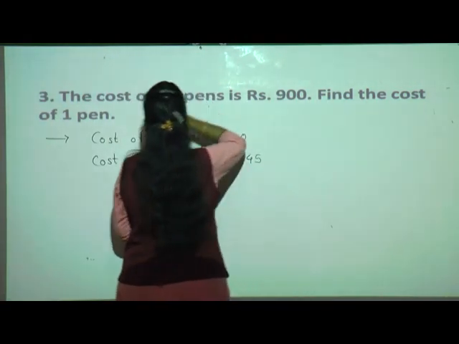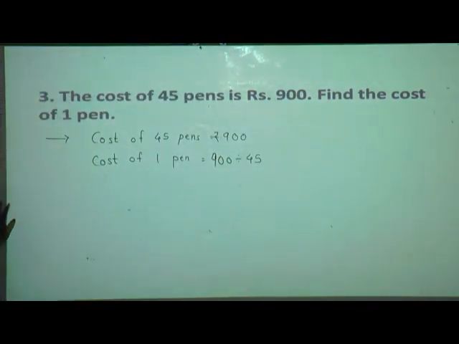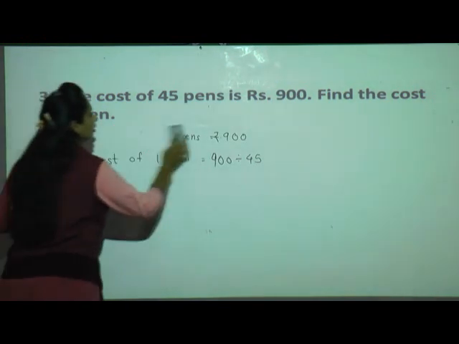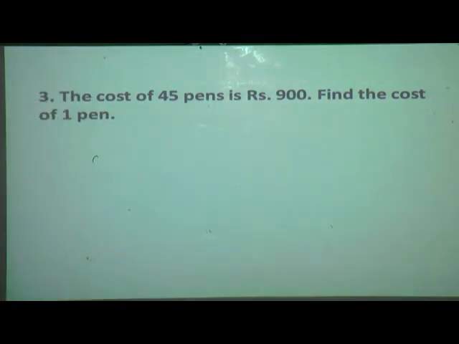Find the cost of each pen. The cost of one pen is equal to, yes, whatever the answer comes. So you will do that. Clear? Yes. Now I'll explain the next question. A simple question was there, that's why I explained it. You can do it on your own.